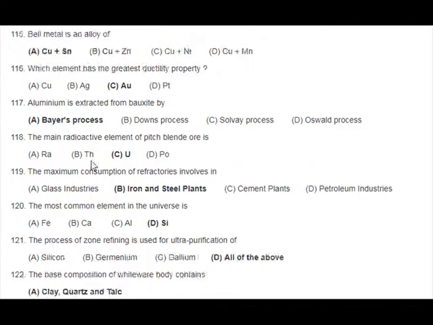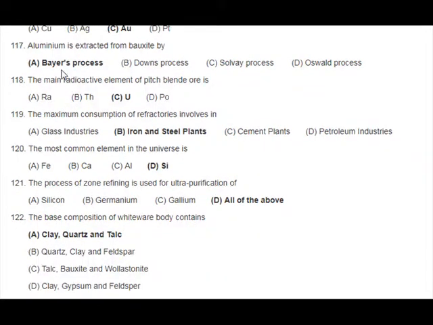117. Aluminium is extracted from bauxite by A. Thayer's process, B. Downs process, C. Solvay process, D. Ostwald process. 118. The main radioactive element of pitchblende is A. Th, B. Cu, D. U. 119. The maximum consumption of refractories involves in A. glass industries, B. iron and steel plants, C. cement plants, D. petroleum industries.